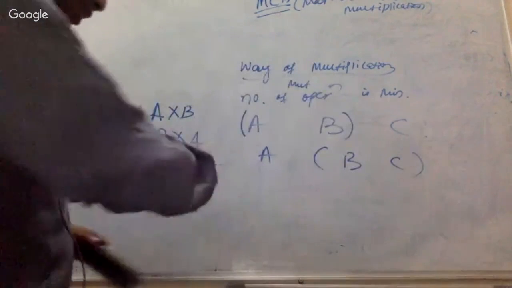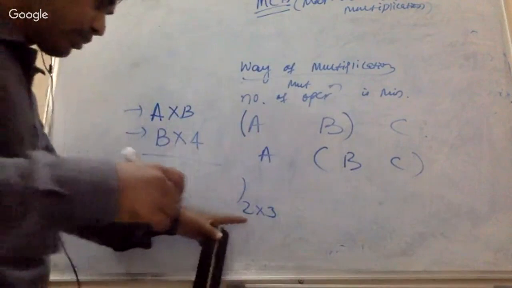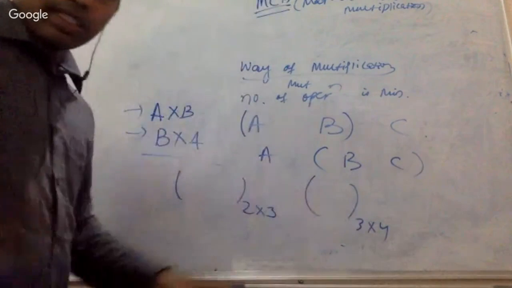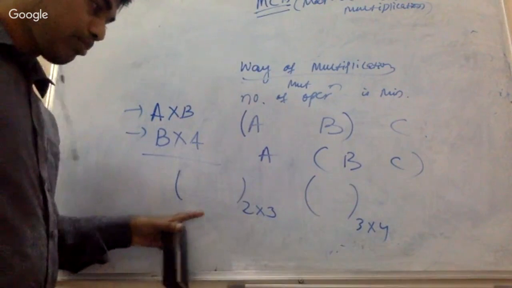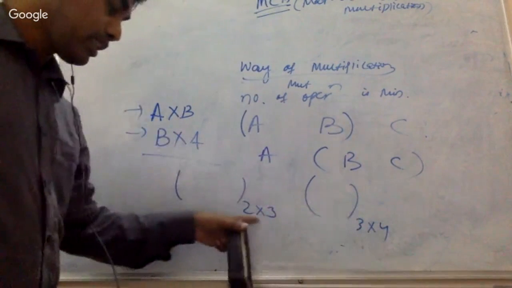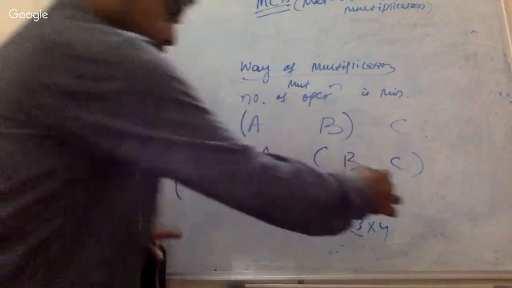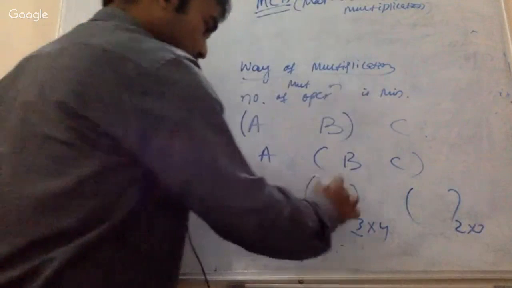That's straightforward, right? Because if it is a matrix of 2 cross 3 and another is 3 cross 4, suppose, answer is no, I cannot multiply in that order, because this is 3 cross 4 and this is 2 cross 3, and first of all, these must match. If I take this one there, this is going to be 2 cross 3. This was the A matrix, this was the B matrix.